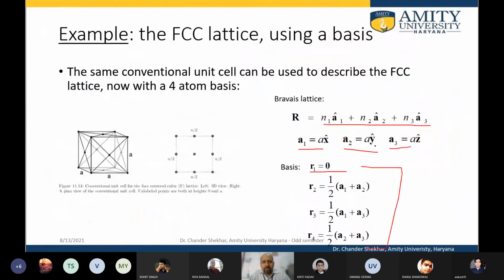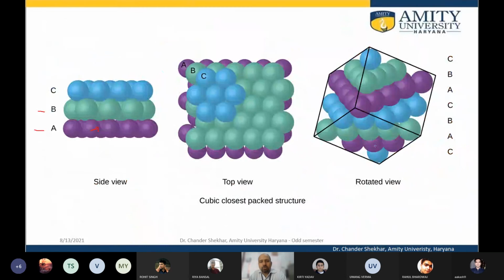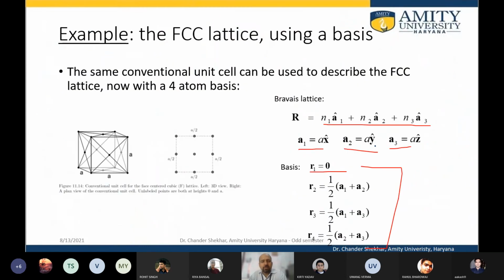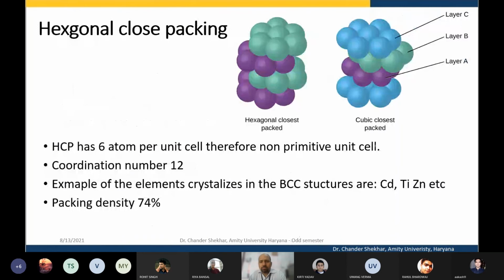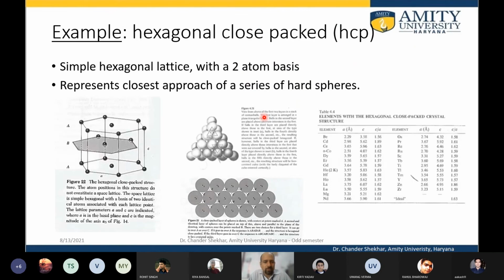In hexagonal close packing and the FCC, you have the ABC layers. A cubic close packing will have this. The right hand side is cubic close packing, and the left hand side is hexagonal close packing. Both of these crystal structures have the same packing density, but since their unit cell and all other things are different, it is a different Bravais lattice.